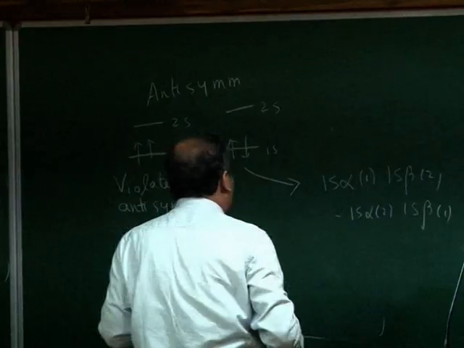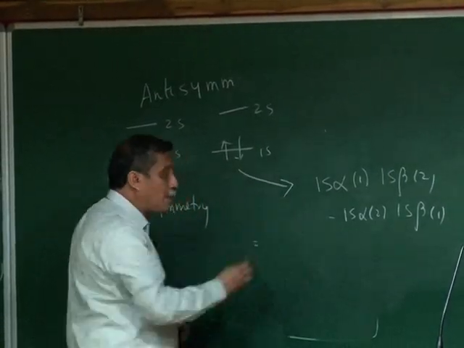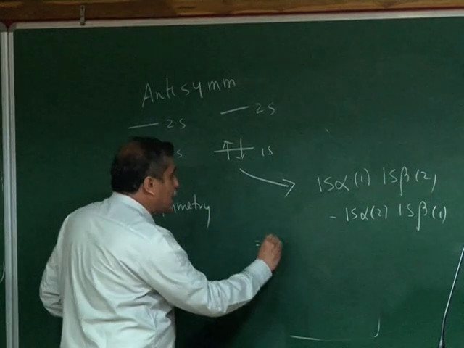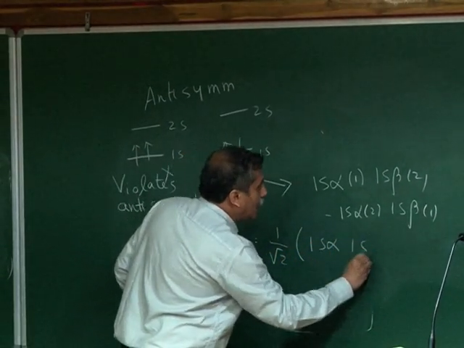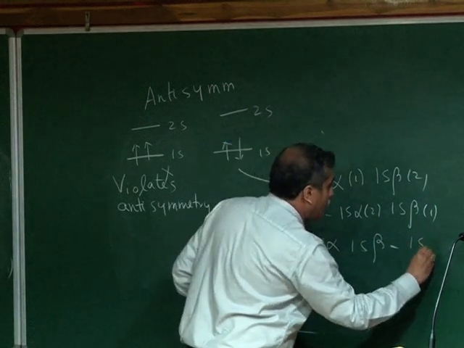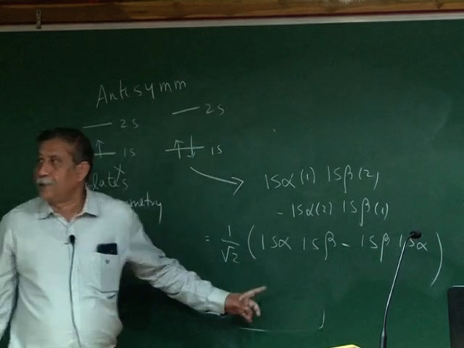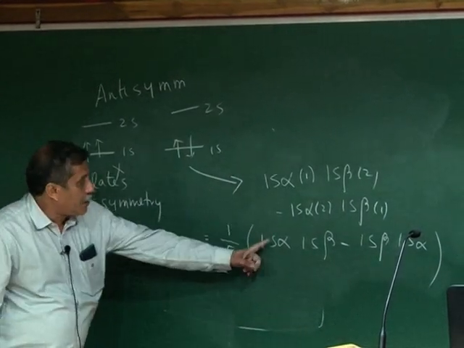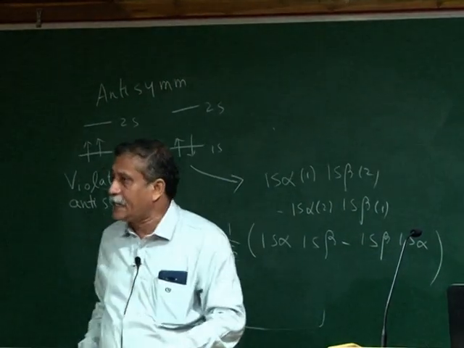What is important is that if you look at this function, this can be first normalized, and for normalization I need a 1 by square root 2. Now that is a trivial part. I write this as 1s alpha. Okay, so this is a simple way of writing, showing that the first is always 1, second is 2, 1, 2. Okay, so that's a simple way of writing.